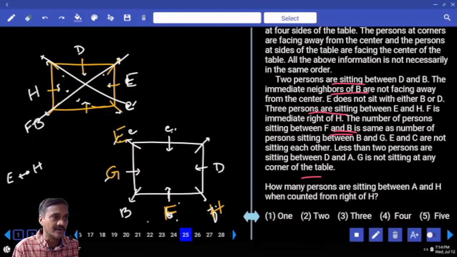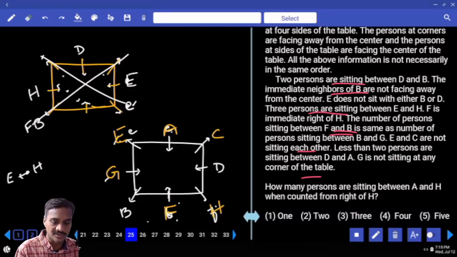Does it fit or not? Now we are left with A and C. Now with A and C, E and C are not adjacent. C cannot be here, C is here. Then not more than 2 persons in between A and D, 1 person. Clear? Now this is about questions 25 to 29.